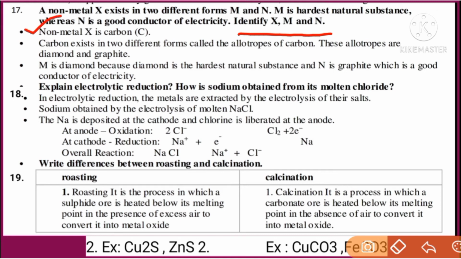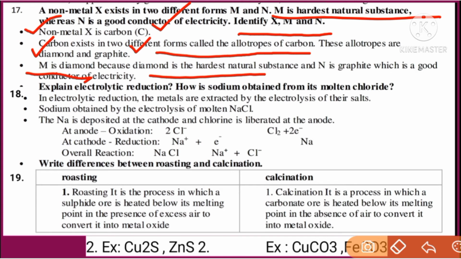That non-metal X is carbon, because carbon exists in two different forms called allotropes of carbon. These allotrope forms you can name as two different forms, M and N. M is diamond and N is graphite, because of the clue they have given, students. M is the hardest natural substance, so M is diamond, because diamond is the hardest natural substance, which is an allotrope form of carbon, whereas N we name as graphite, because it is a good conductor of electricity.